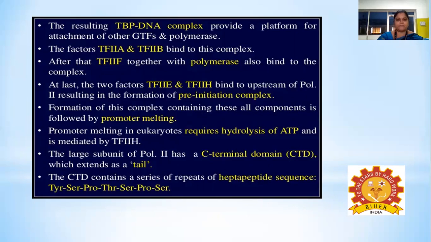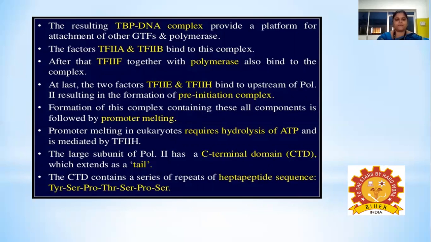The formation of this complex containing all these components is followed by promoter melting. That means the double-stranded DNA is going to get unwound to a single-stranded form. This promoter melting in eukaryotes requires the hydrolysis of ATP, and of course it is an energy consuming process, mediated by the enzyme TF2H. This TF2H is responsible for the helicase activity. It is going to melt the double-stranded DNA by breaking the bonds existing between the double strands.